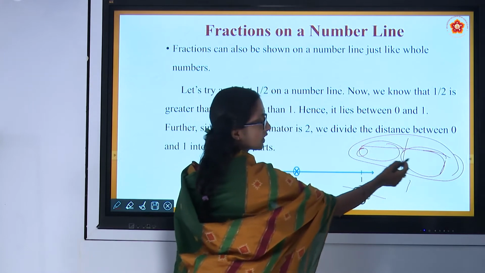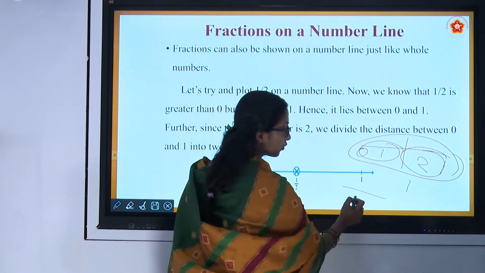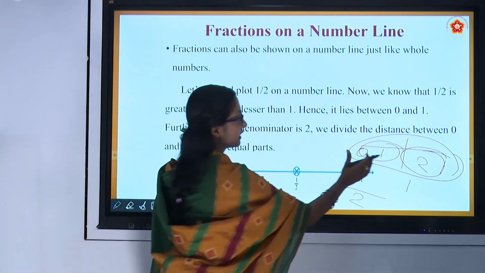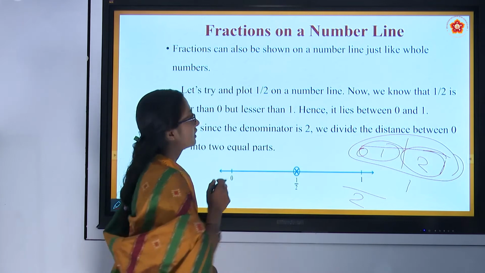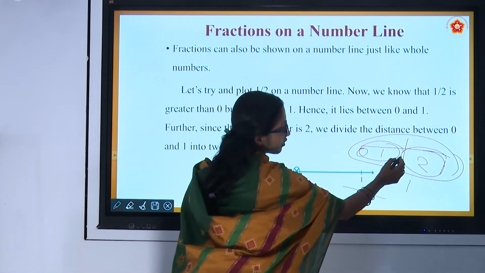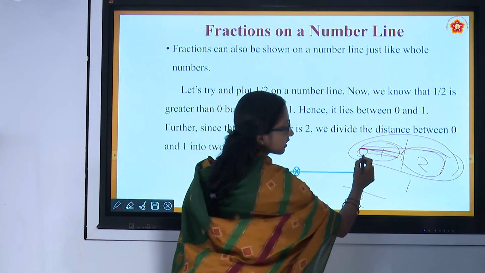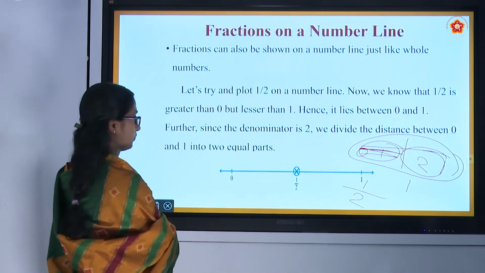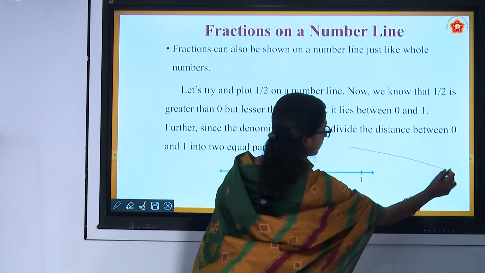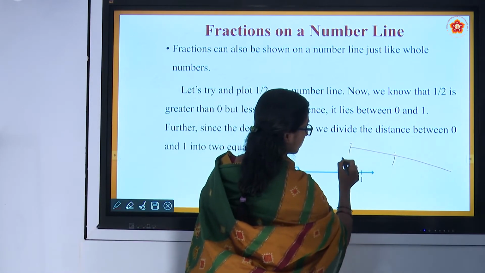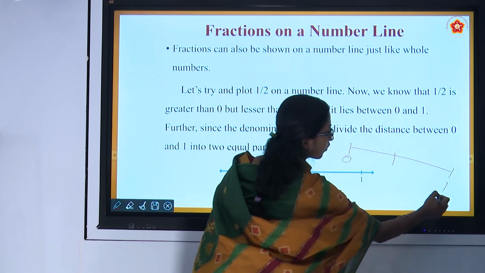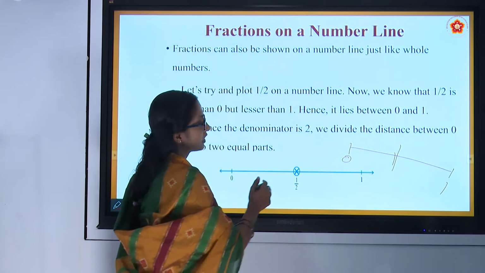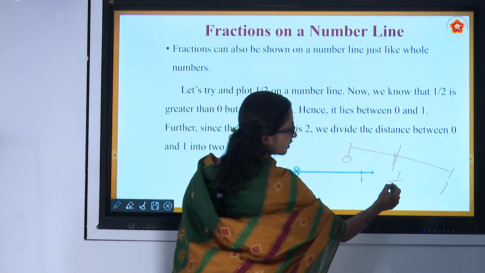How many parts are there? 1, 2. 2 parts together make a whole. Of that, only one part they have shaded. Then it is 1 by 2. From 0 to 1, only half we have considered, 1 by 2.